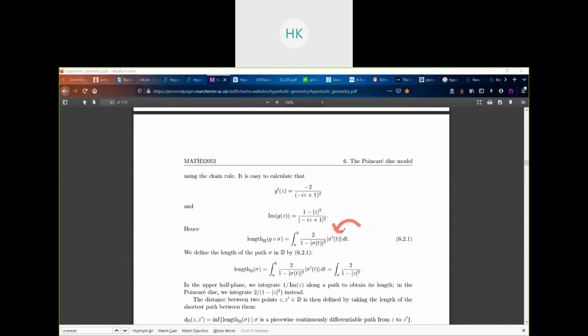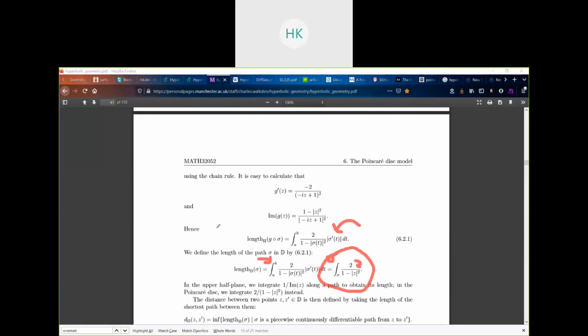Now what we want is to define the length of that sigma, which was in the open disk, to have the same structure. So we define it to be the inherited metric from the upper plane model to this open disk model. The length of the curve sigma in the open disk model will be defined by the integral over the path of 2 over (1 - |z|^2), this is your rho now.